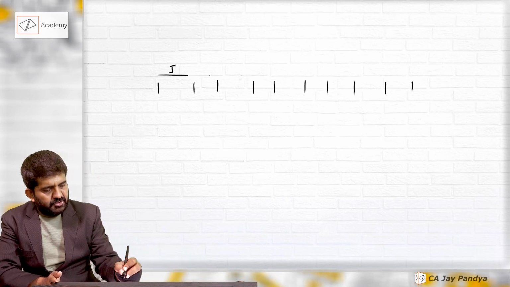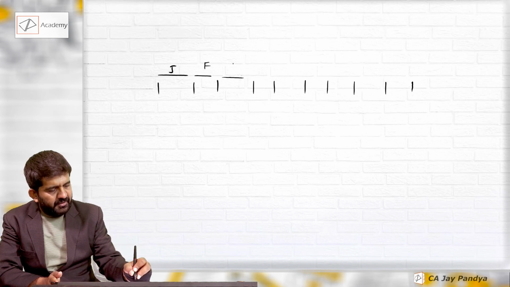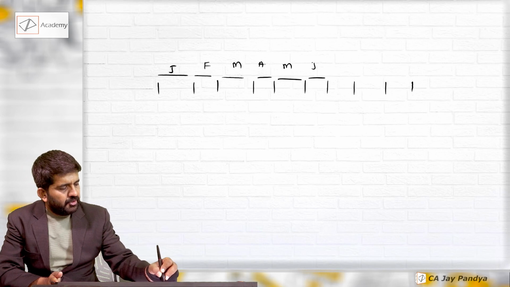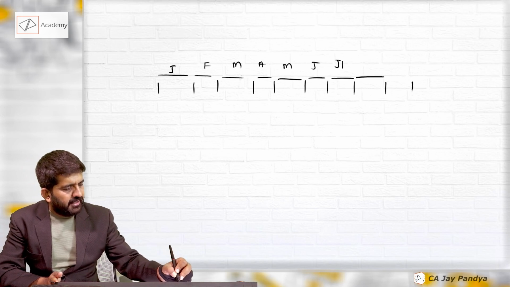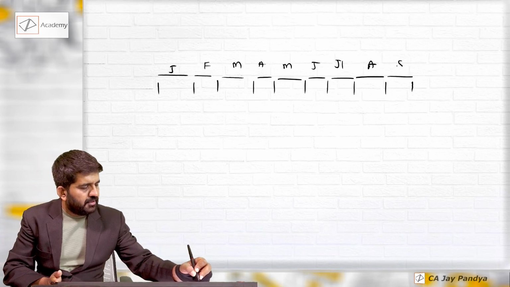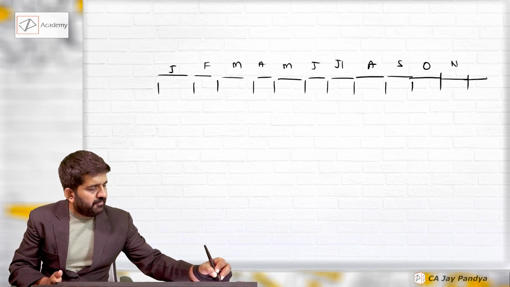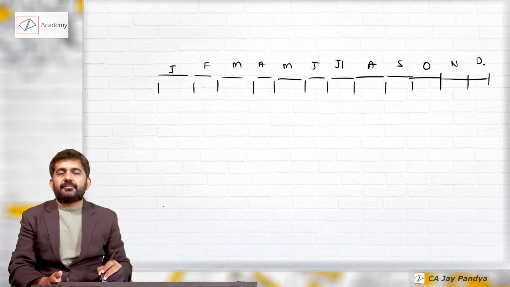This is January, February, March, April, May, June, July, August, September, October, November, and December.